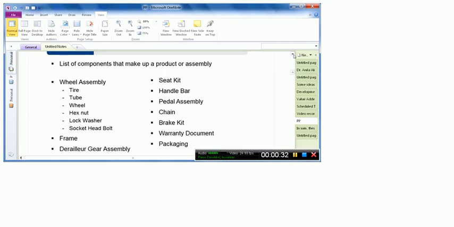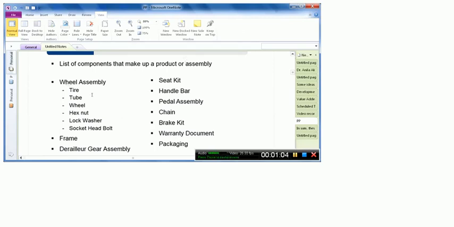So in the example that we have been using, the data set is that of the global bike company, or even the IDS data set company, which is automobile manufacturing. In that particular case, the bike, for example, is the finished goods, and since the bike is produced within the company, within the plants, we must have a bill of material of the bike, which tells us what are the key raw materials required in order to manufacture the bike. So here we can see the list of components that make up a product or assembly.